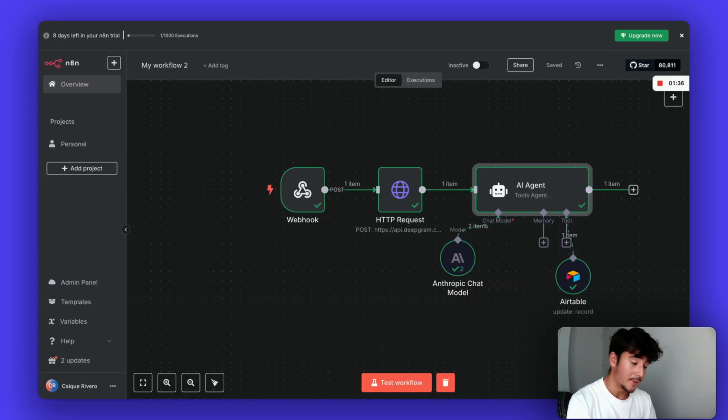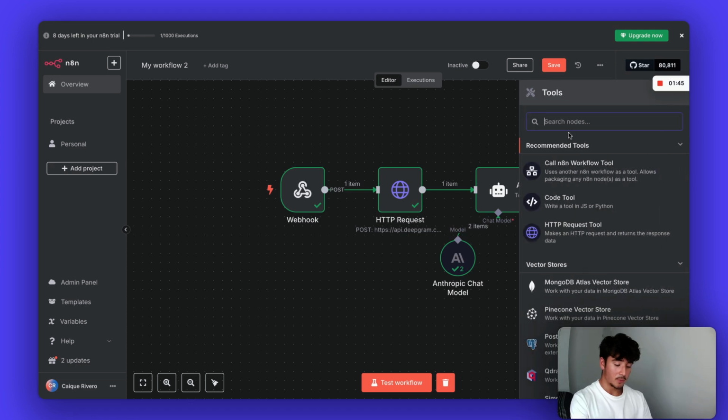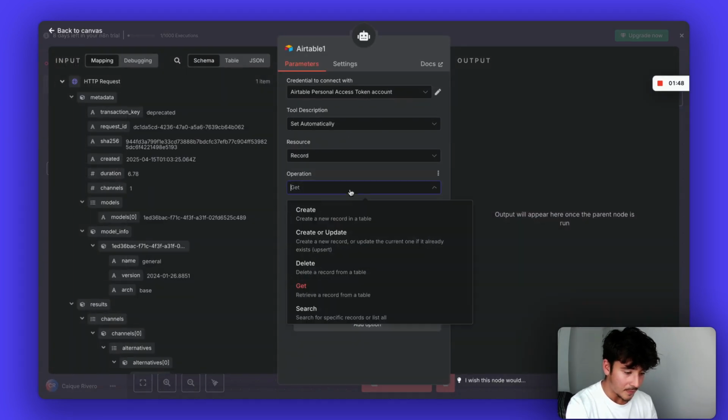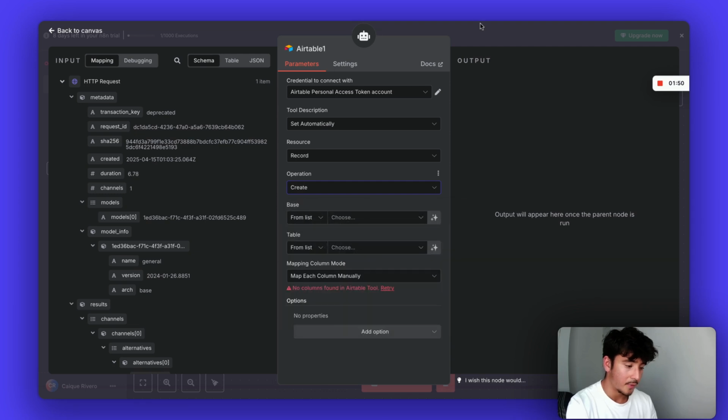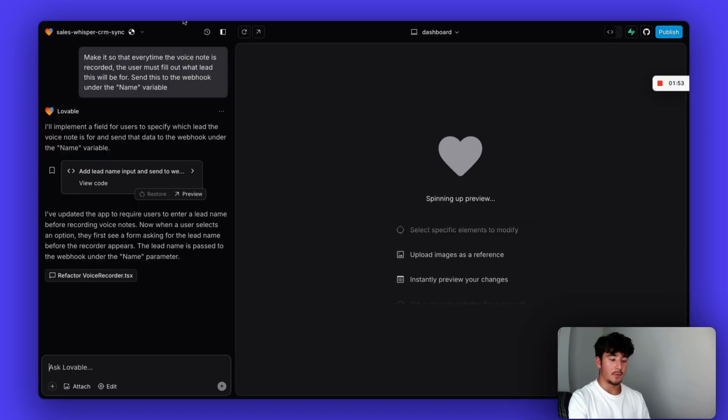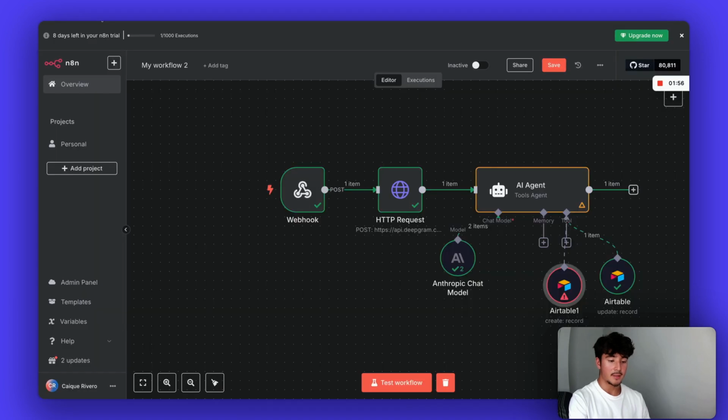To go further in depth with this, I would probably make a functionality to create new contacts within Airtable. I would make a new Airtable tool here, and then make the create function. And then for this, I could also put in a new functionality that says create new contact. Then you would prompt the AI saying the user can also add a new contact, and for that, you'd have to use the create new record tool using Airtable. That's essentially how you'd go about improving this. But again, we got the idea from ChatGPT and we made it happen very, very quickly.